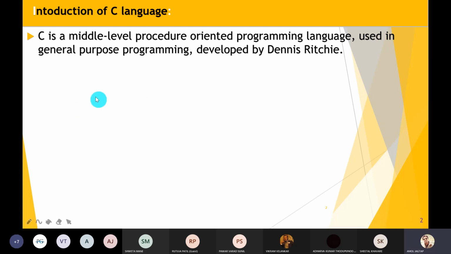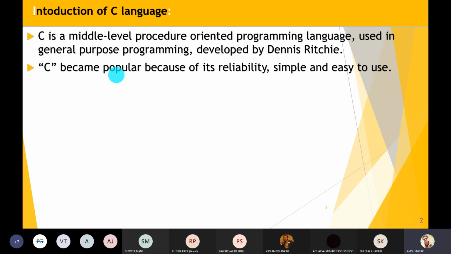C language is what we call a middle level procedure oriented programming language, which was developed by Dennis Ritchie. Why do we call it middle level? Because we have done programs or applications of higher level as well as system level support. C language supports basically system level software, operating systems. C was invented for the Unix operating system. We will see that.